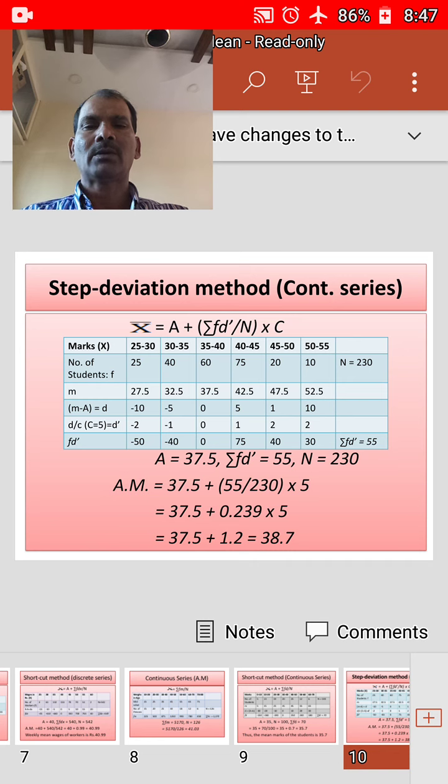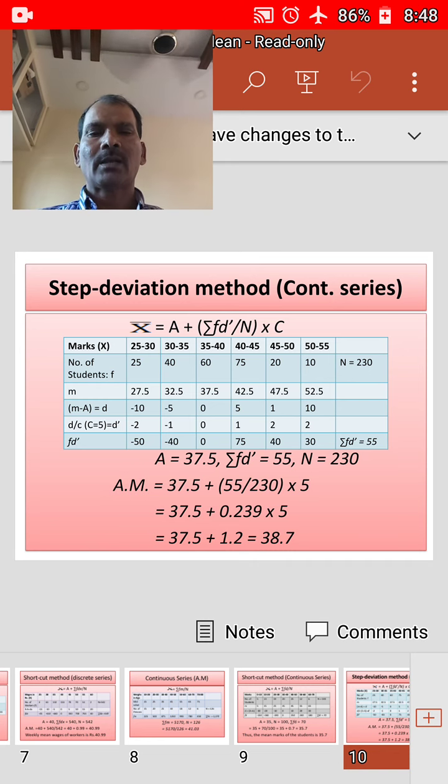Now 25 into fd dash, d dash is minus 2, 25 into minus 2, minus 50, and 40 into minus 1, minus 40, 60 into 0, 0, 75 into plus 1, 75, then 20 into 2, 40, it is right, and 10 into this will be 4, I think, 10 into 4, 40. Here some small correction is needed.